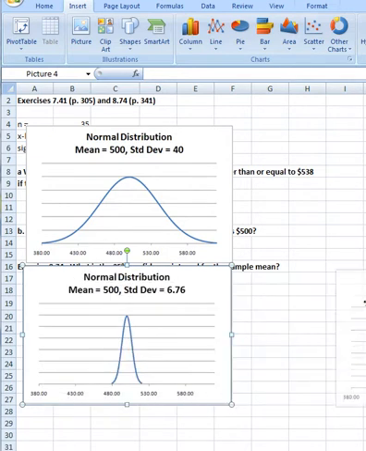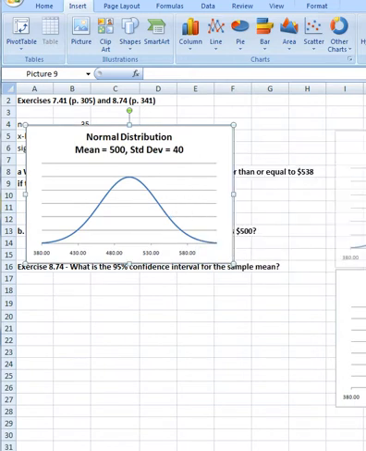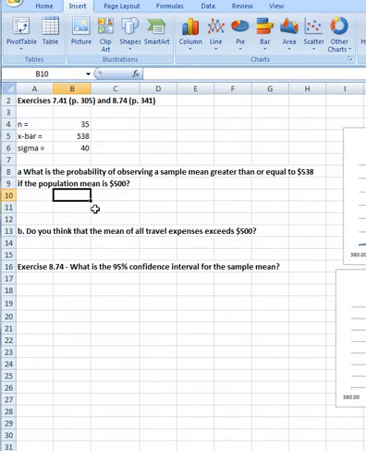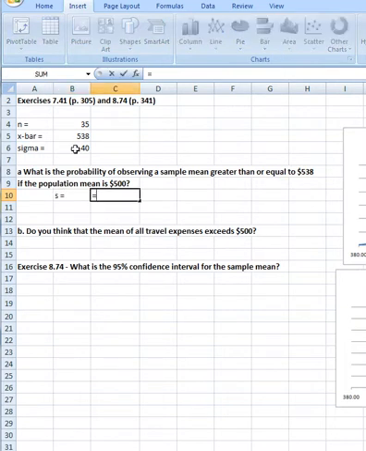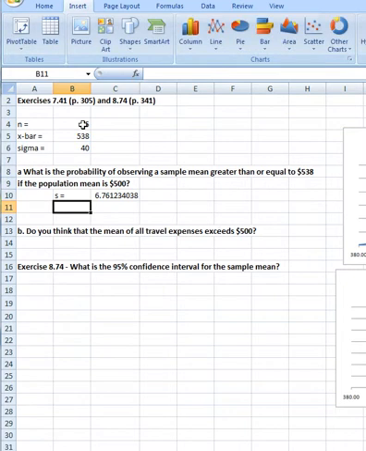In fact, we know that 6.76 is equal to, I'll call this S, the sample standard deviation, is equal to the population standard deviation of 40 divided by the square root of 35, or 6.76. That's where the number on that chart came from, of course. Now the question is, what's the probability of getting an average of 538 if the true mean is 500? Well, we know we need a z value.